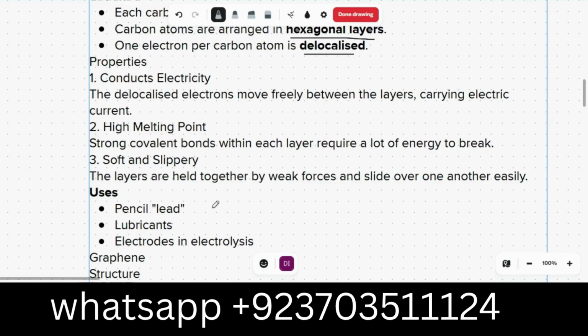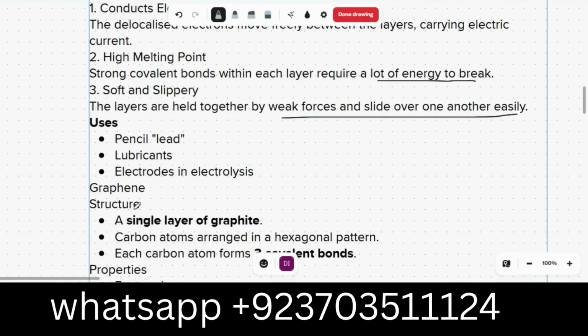Why can it conduct electricity? Because it has one electron per carbon that is delocalized. We need delocalized electrons for conduction of electricity. It has a high melting point, since the strong covalent bonds within each layer require a lot of energy to break. It is soft and slippery, because the layers are held together by weak forces and slide over one another easily. We use graphite for lead pencils.